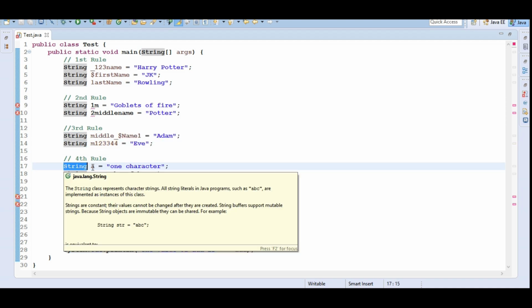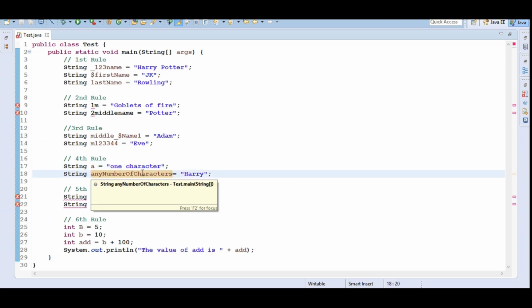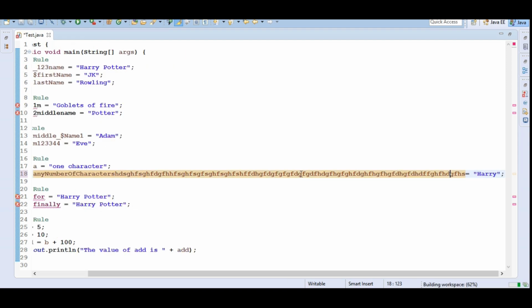And rule 4 says it must have at least a single character in an identifier name, and it can also contain any number of characters in an identifier. Let's add more characters here and try to save. We are getting no compile time error here as well. Adding a few more characters here, then also we are not getting any compile time error. So our rule 4 holds good here.